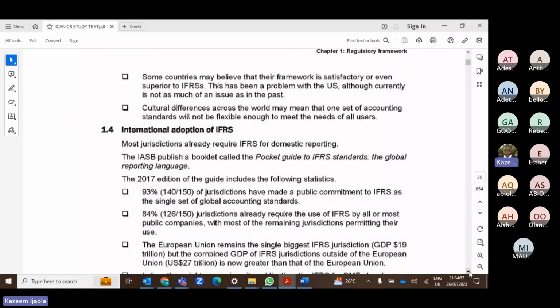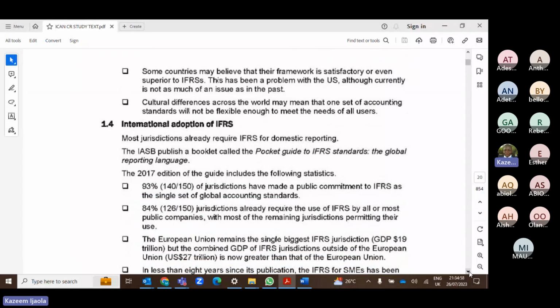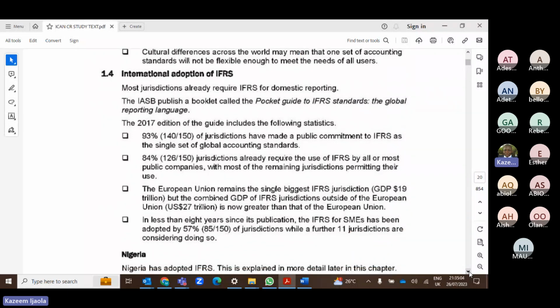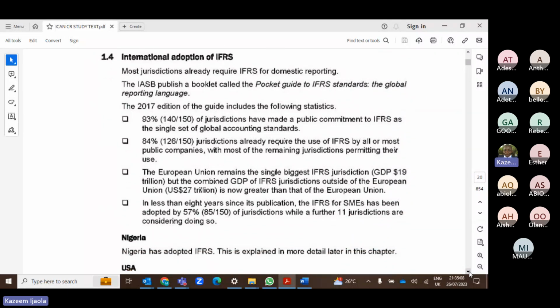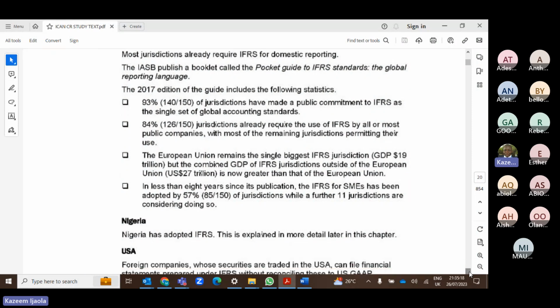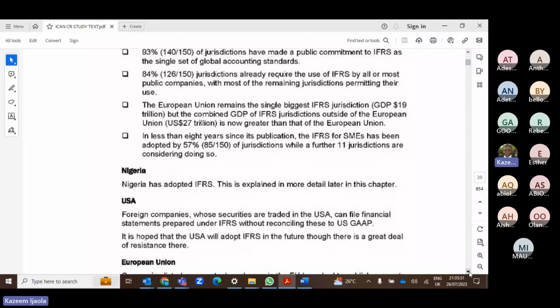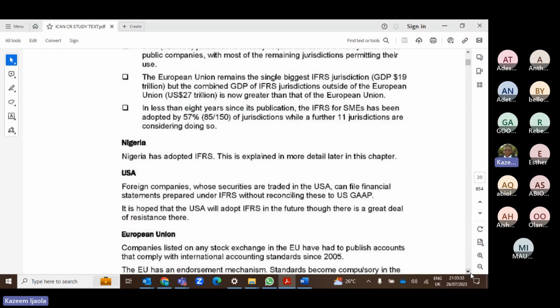So, like I said earlier, I can confirm that about 140 out of 150 countries in the world, which represents 93%, had started adopting IFRS by 2016. That is, they made a commitment to adopt IFRS. For example, Nigeria is one of the countries that has adopted IFRS in Africa. I told you that South Africa was the first country to adopt IFRS, whereas in the US, they have not started adopting IFRS so far.